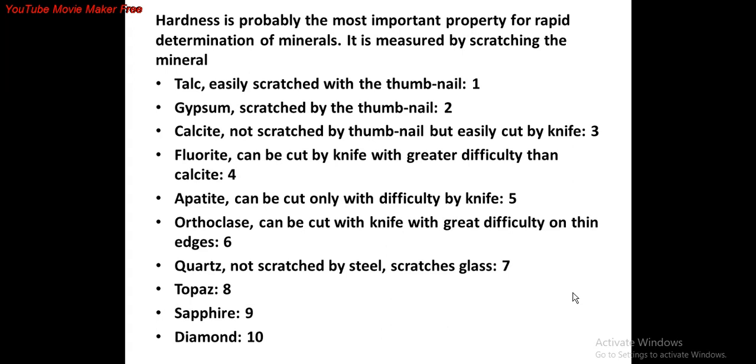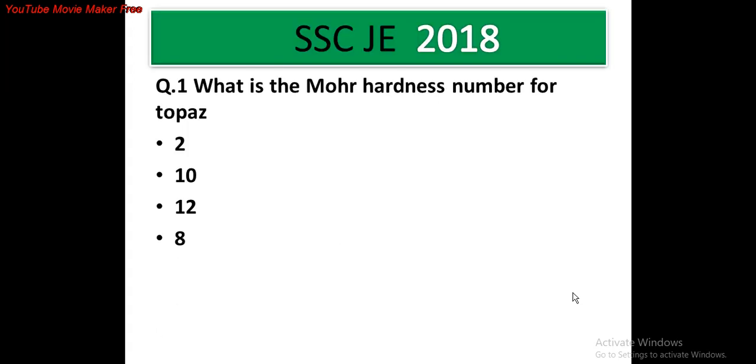Similarly, other minerals are designated. Apatite is designated as 5. Orthoclase is designated as 6. Quartz is designated as 7. Topaz is designated as 8. Sapphire is designated as 9. Diamond is designated as 10. So the question asks the hardness number of topaz. Therefore the answer is 8. Therefore option D, 8, is the answer.